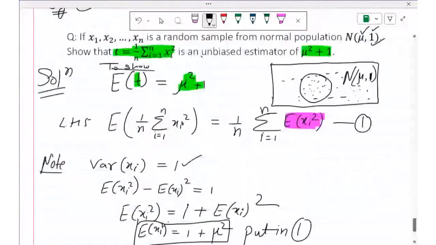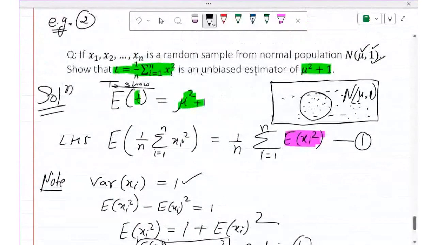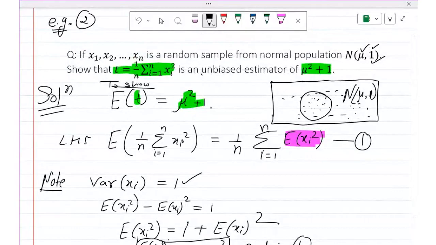To show that it was an unbiased estimator, it means you have to show that the expectation of t is mu square plus 1. Any doubt? Any doubt, students?